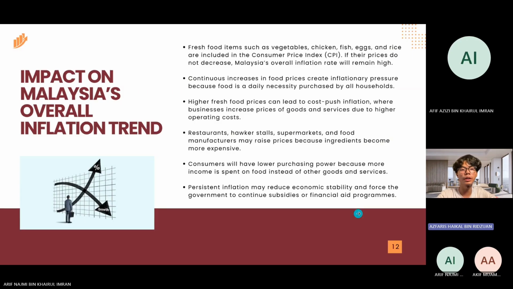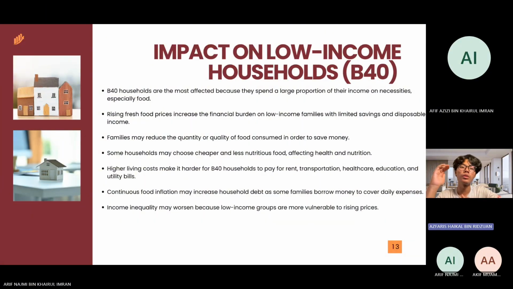So next we will see the impact on low-income households, which is B40. The B40 group will be the most affected if fresh food prices do not decrease because low-income households spend a large proportion of their income on necessities, especially food. Since B40 families have limited savings and lower disposable income, rising fresh food prices will place a heavier financial burden on them as living costs continue to increase. This household may struggle to afford basic needs and become more vulnerable to inflation compared to high-income groups, which may also worsen income inequality in society.